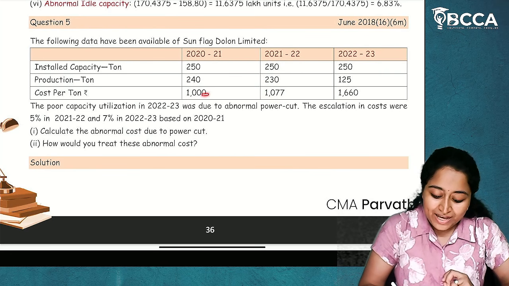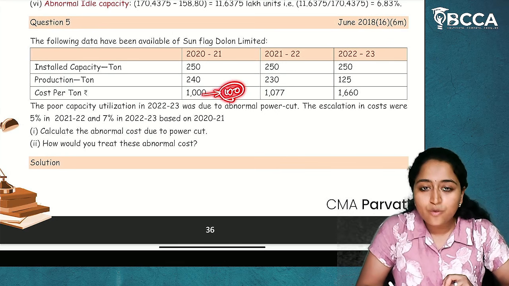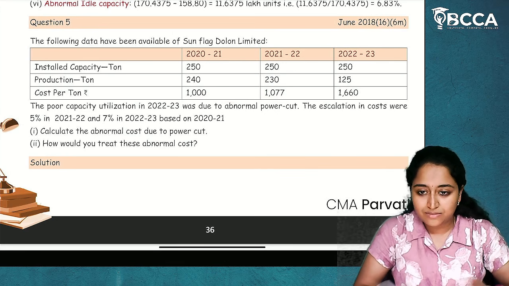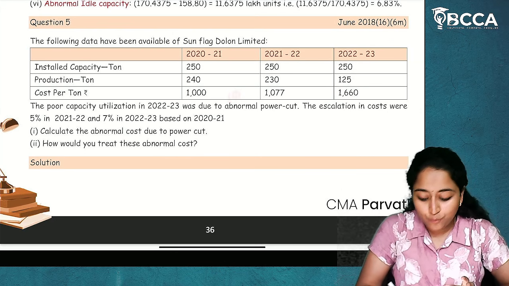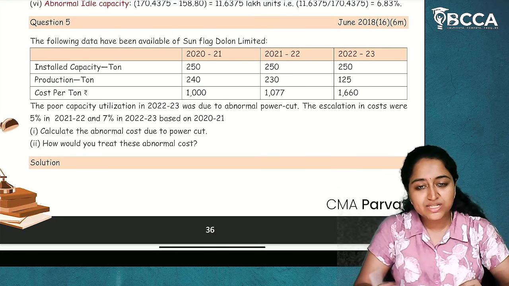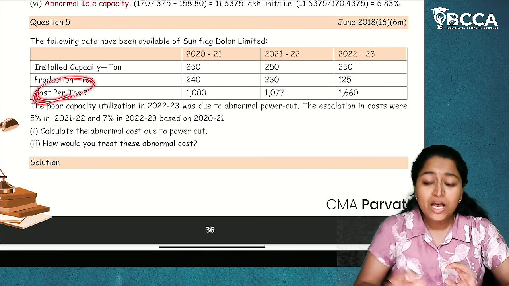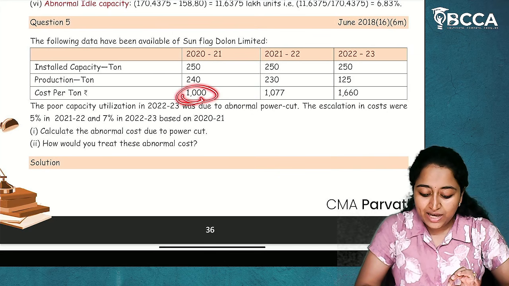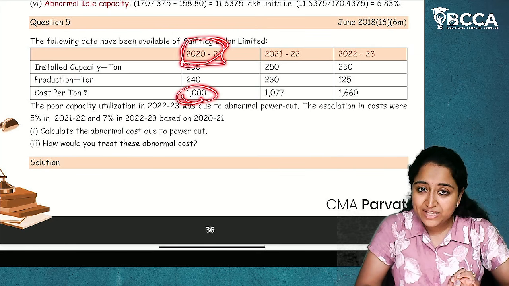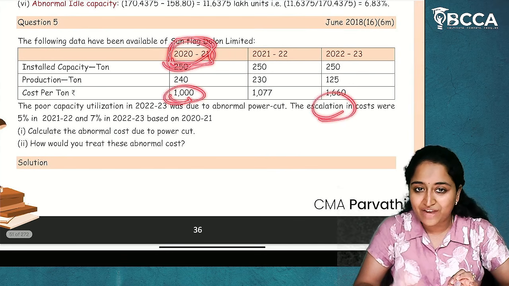See, for example, if we take this to be 100, why only 100, ma'am? Just like that. If you want 10, you can take 10. If you want 1 lakh also, you can take 1 lakh. Just as an assumption, we are taking it as cost per ton. So we are considering this to be the base year, because in this base year, no escalation factor is included.